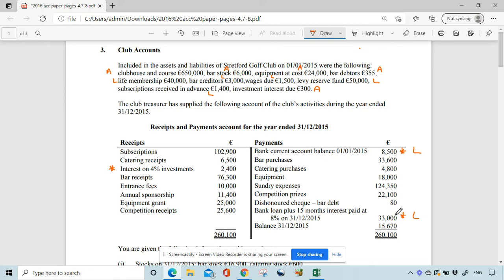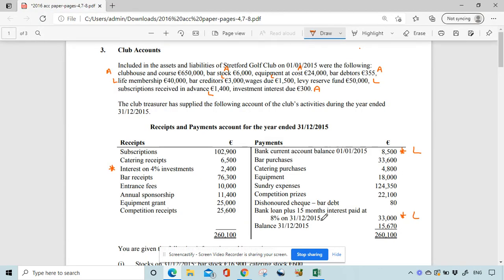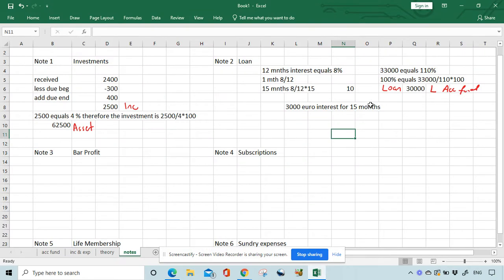Now, the interest, as you can see, 33,000 means there's €3,000 interest. So go back over here, €3,000 interest for 15 months. 3,000 because we're told it's 15 months. Now the loan was repaid at the end of the year, so that means 12 months were in this year. So 12 months will be in the income and expenditure, which means 3 months is accumulated fund.